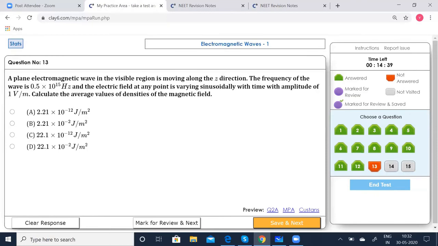Now coming to the 13th question. A plane electromagnetic wave in the visible region is moving along the Z direction. The frequency of the wave is 0.5 into 10 to the power of 15 hertz, and the electric field at any point is varying sinusoidally with time with the amplitude of 1 volt per meter. Calculate the average energy density of the magnetic field. Yeah, this is easy.